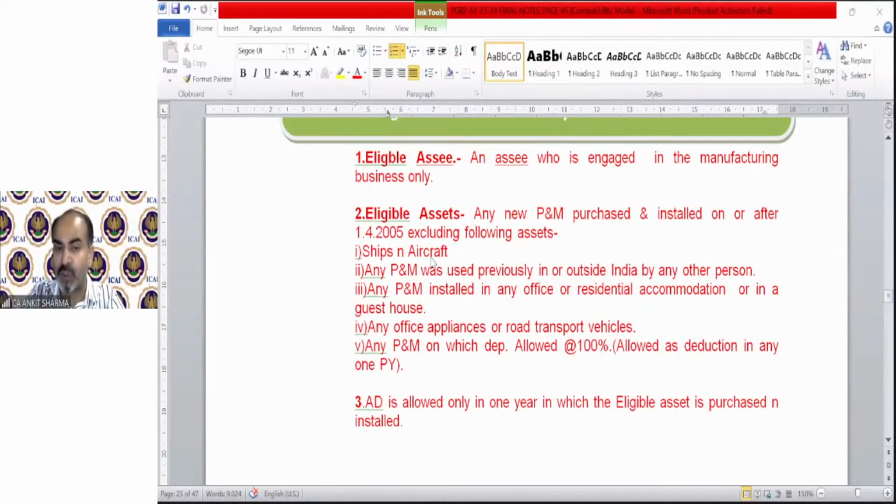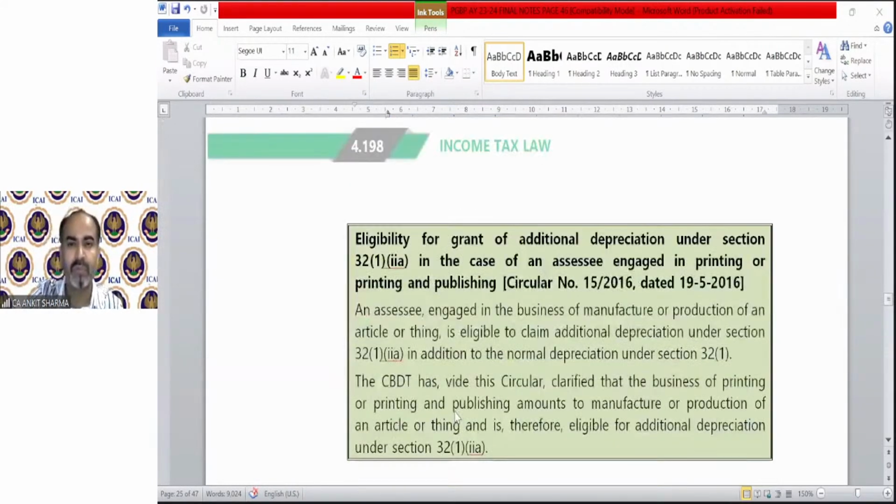Ships and aircraft are excluded. Any plant and machinery previously used, any installed in an office, road transport vehicles, and any plant and machinery on which depreciation or deduction of 100% is allowed. Additional depreciation is allowed only in 1 year, in which the eligible asset is purchased and installed. That means purchased and put to use, both. Printing press plant and machineries are also included for the purpose of additional depreciation. You can read it.